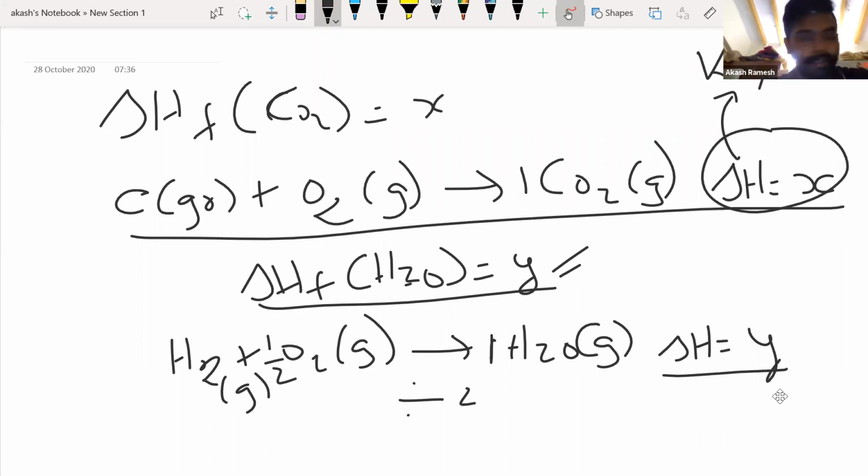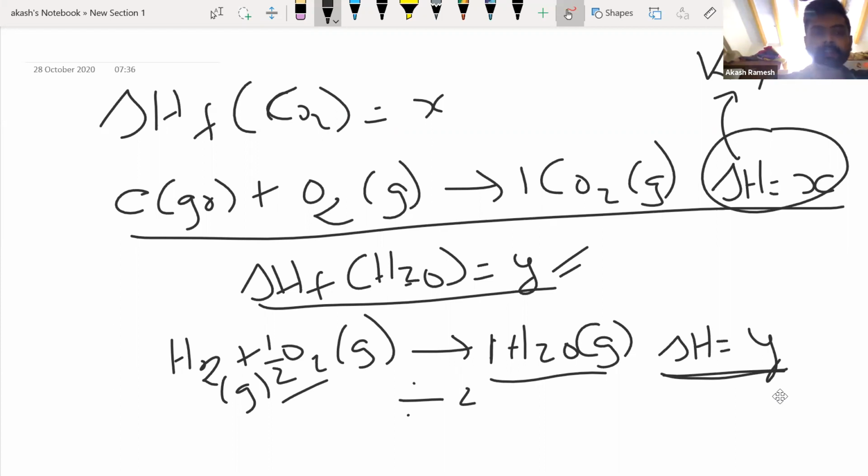That's very, very important. Now you can do whatever you want to the other things, I don't care. Say this becomes half, O2 becomes half, that is completely fine. But what is more important is the product, and for the product the stoichiometric coefficient should be 1. And for this, yes, the enthalpy value should match Y. Any questions, people?